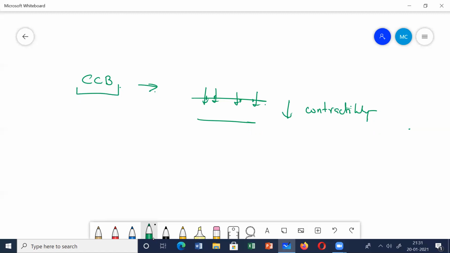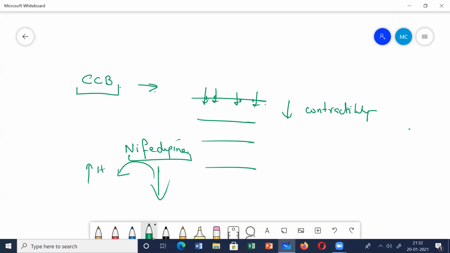There are different drugs, like nifedipine and verapamil. Mainly for nifedipine, the short-acting ones are not used; the sustained release ones are used. Short-acting ones cause sudden vasodilation and a sudden drop in blood pressure, and that causes a reflex sympathetic release, which again causes tachycardia.